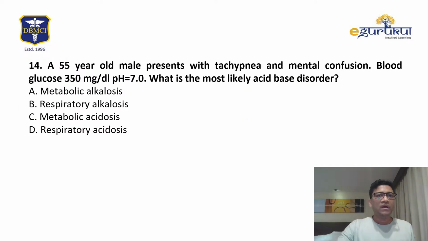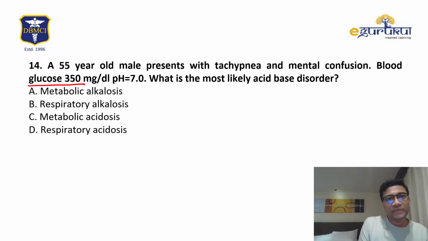Okay, chalo. A 55-year-old male presents with tachypnea, mental confusion, glucose very, very high, pH 7. It's a classical what? It is diabetic ketoacidosis.